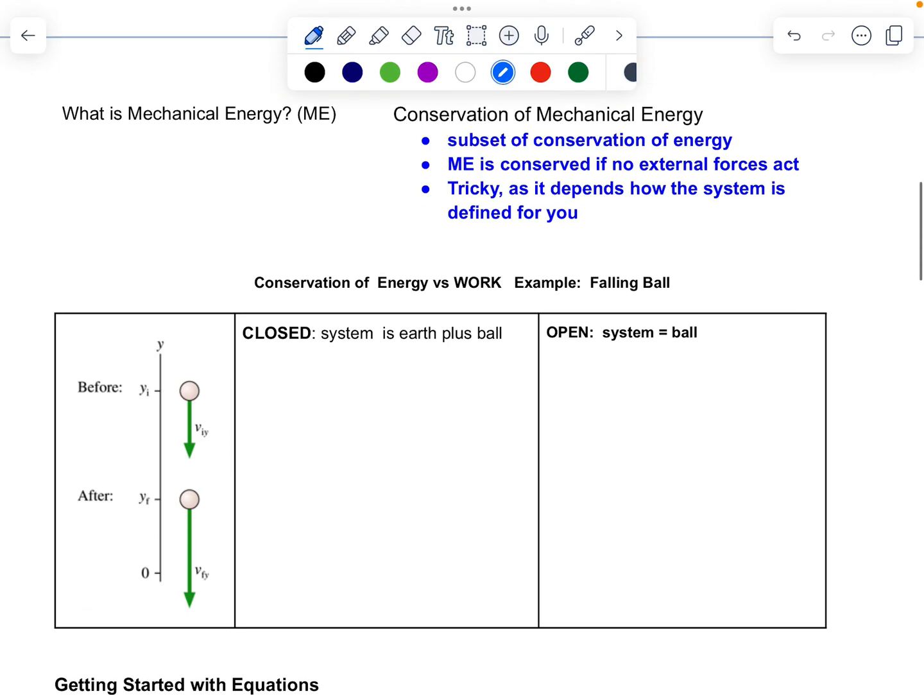Part two, moving on to page two, we're going to talk about mechanical energy. So mechanical energy basically includes all of your potential energies. This would include your spring potential energy as well as your gravitational potential energy, plus kinetic energy. So it's the sum of all of the kinetic and potential energies. If we have no change in mechanical energy, it is said that the mechanical energy is conserved.